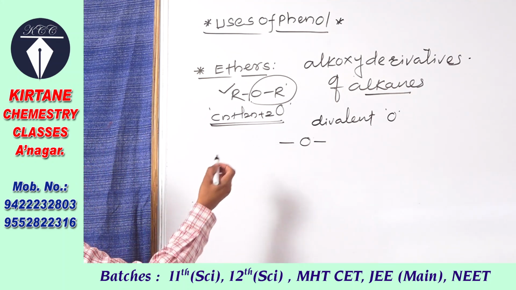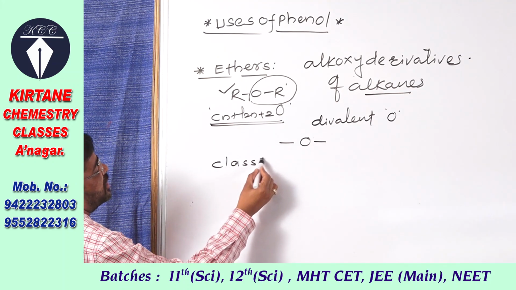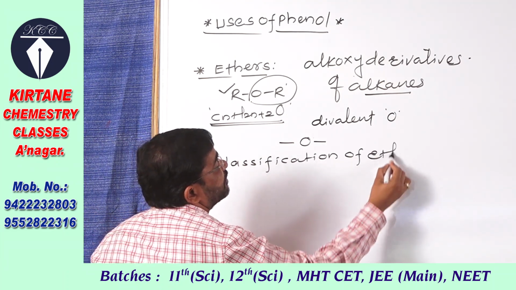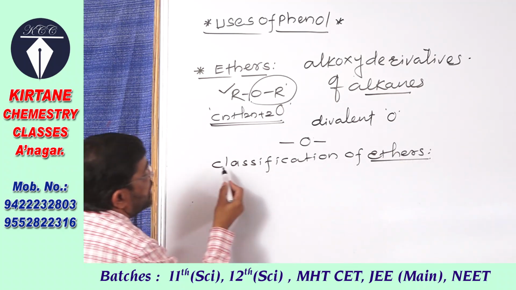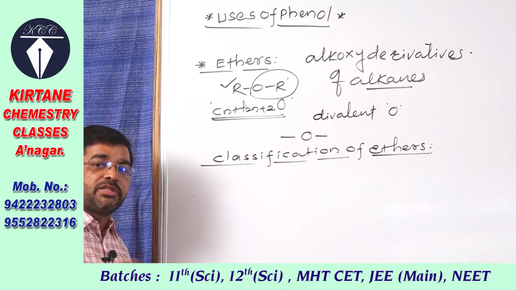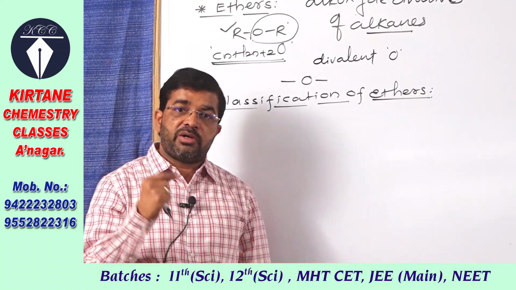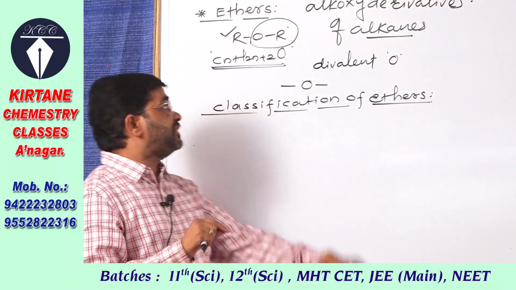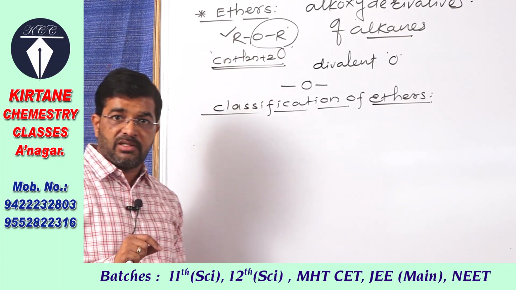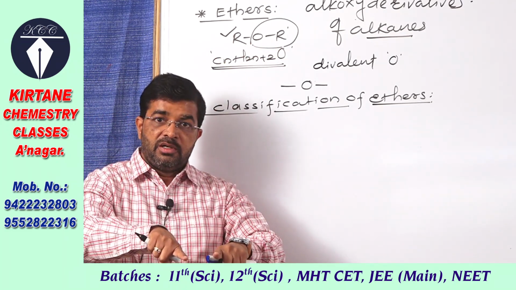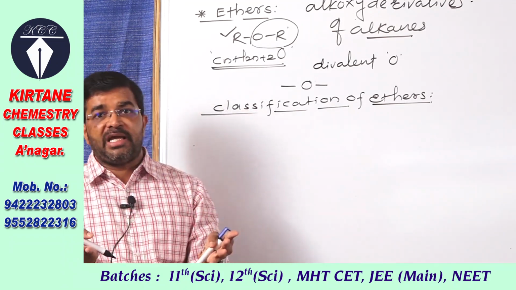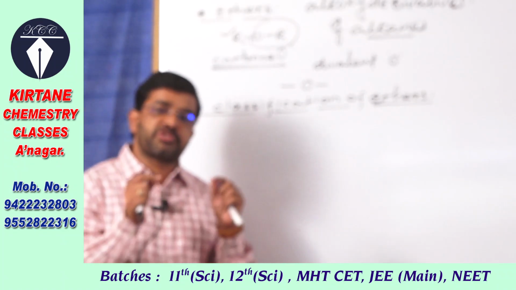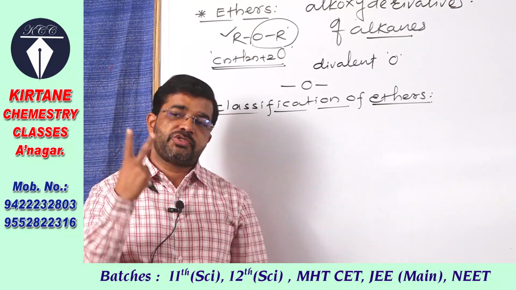Okay, we have to study now classification of ethers. Ethers are classified on the basis of nature of two alkyl groups attached to divalent oxygen atom. इथे दिसतंय आपलं दोन अल्किल ग्रुप ऑक्सिजन ॲटमला अटॅच आहेत. मग यांच्या नेचरवरून त्यांचे टाइप्स आहेत. नेचरवरून म्हणजे कसे आहेत, त्या अल्किल ग्रुप सेम आहेत का डिफरंट आहेत. Alkyl groups attached to oxygen, whether those alkyl groups are same or different, on that basis there are two types